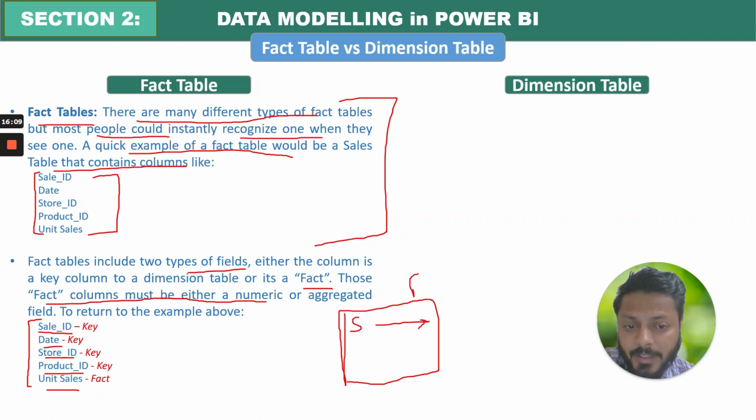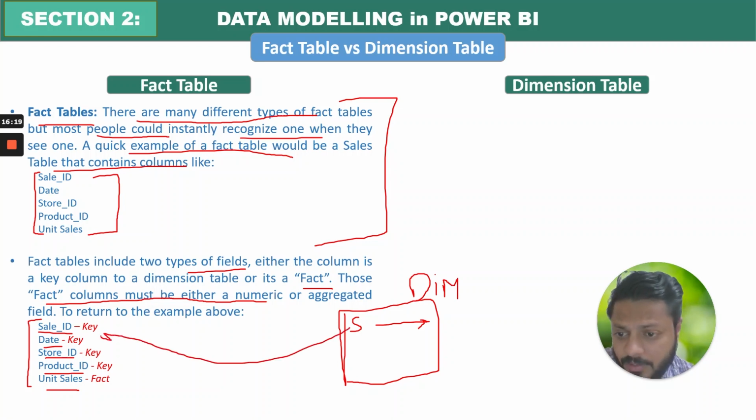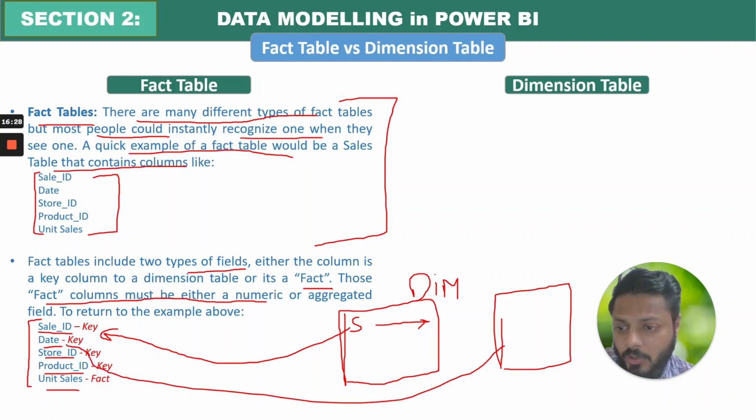This will be my dimension table, dim table, right? And from here, I will create a relationship with sales ID, one to many. Similarly, I will have another date table, and the date table will be mapped to this particular column. Again, I will have store details, store master, that will include store ID, store name, store location and everything, and it will map to store ID. Similarly, with product ID, I will have my product master, that is another table.